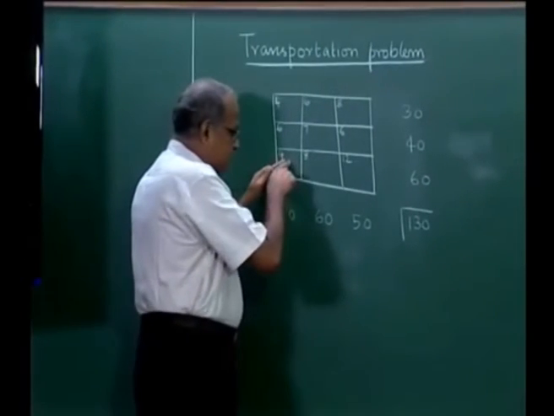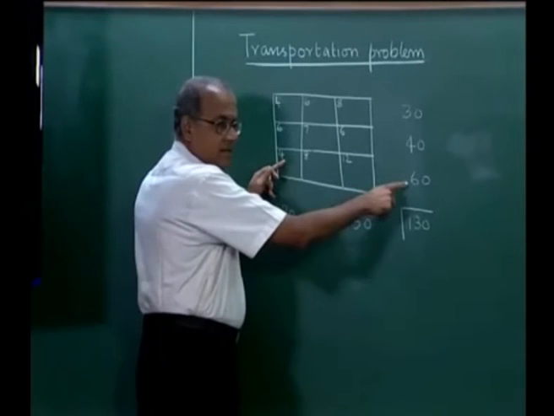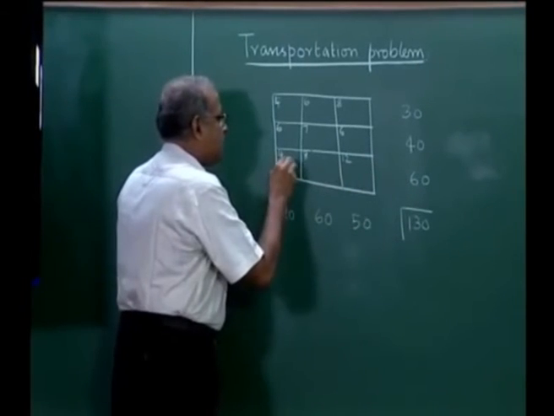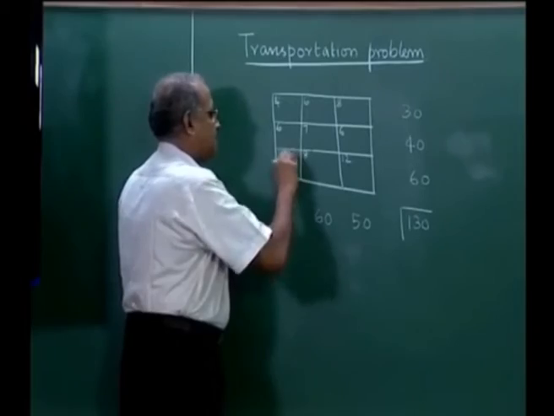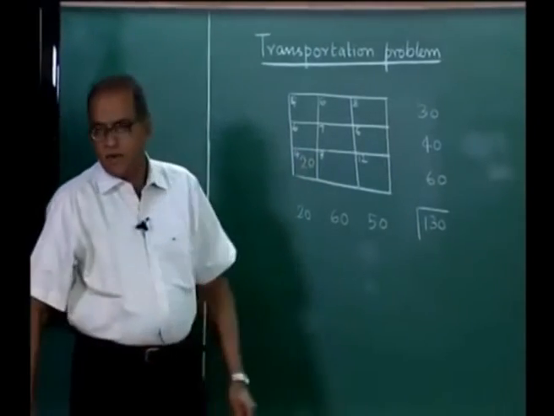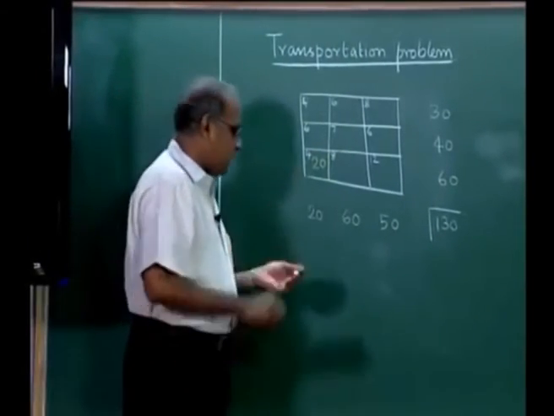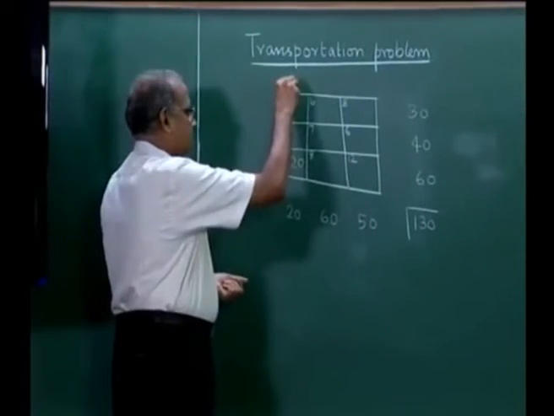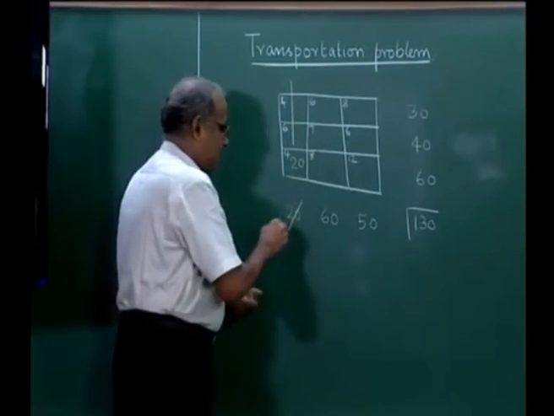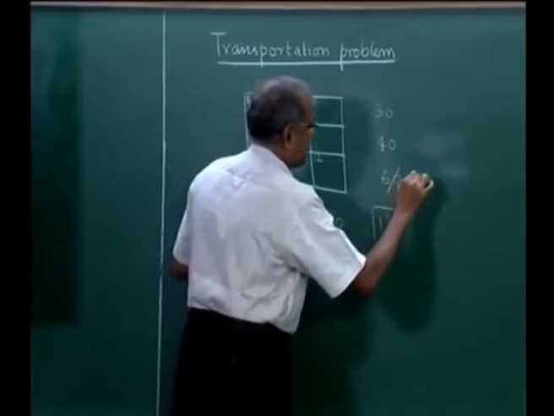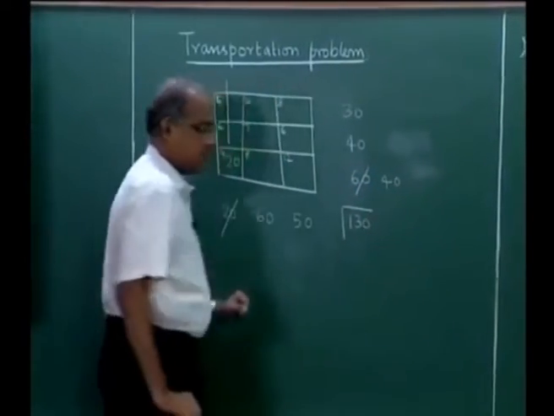If we consider this, the demand is 20 and the supply is 60. So, we will transport only 20 here to meet the entire demand. When we do that, this demand is completely met, and the availability of 60 becomes 40.